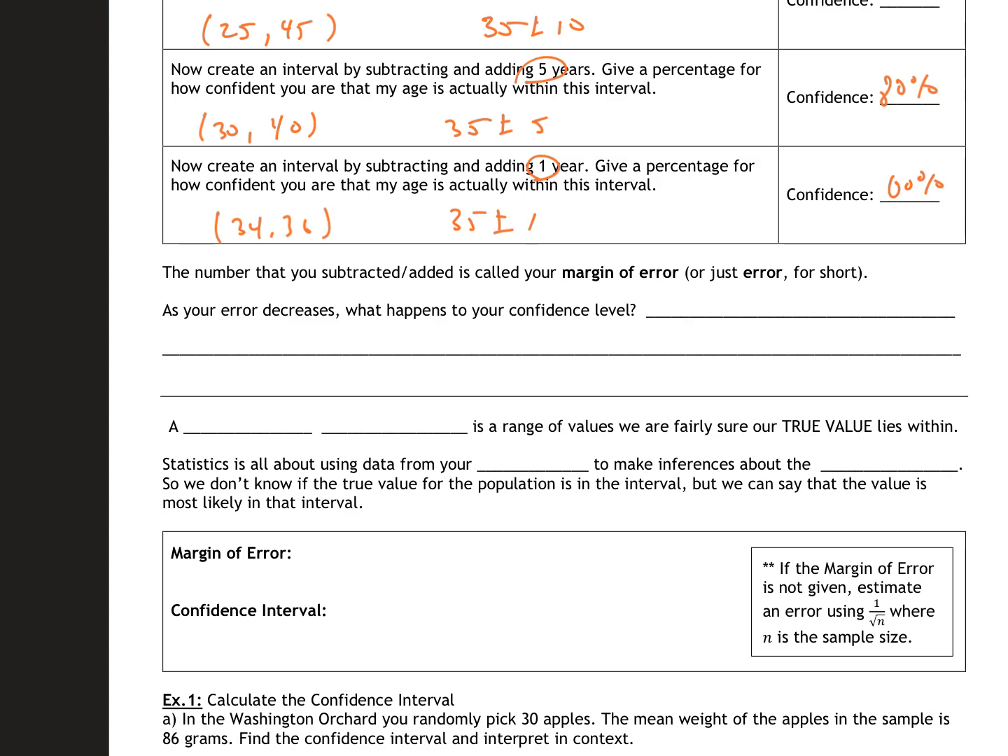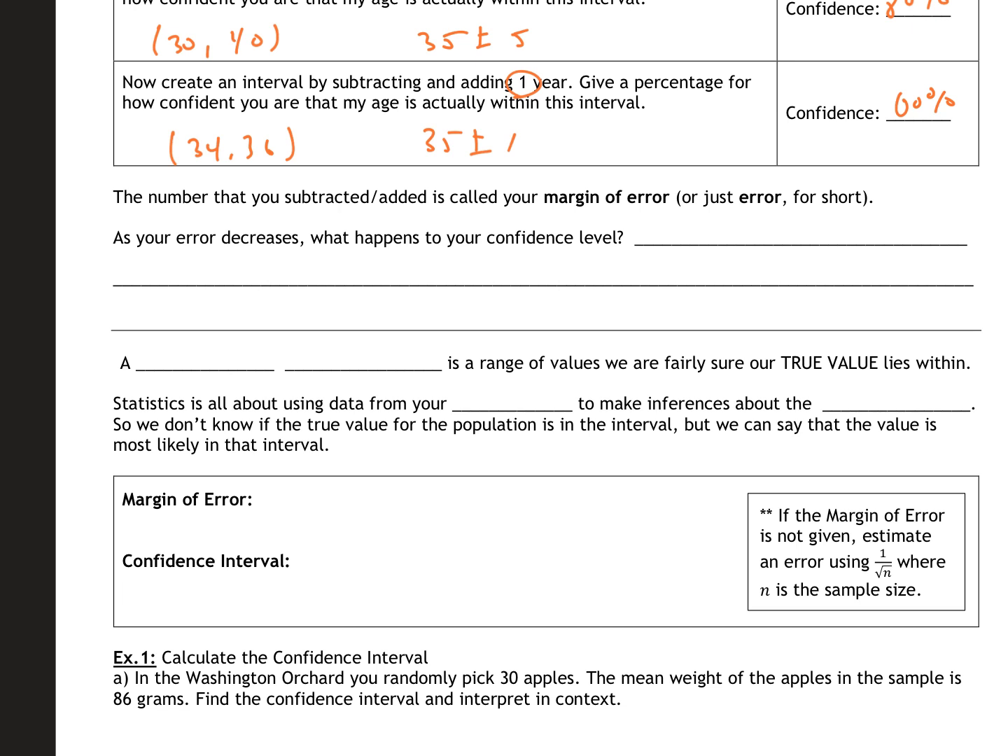As the error decreases, the confidence interval is always going to get smaller. Smaller, I know I said smarter, but you get smaller, which leads to a reduced confidence interval.